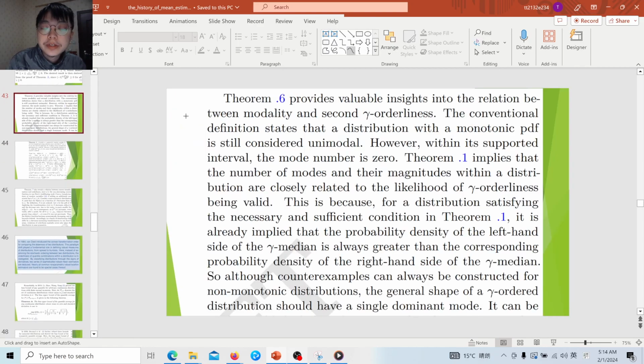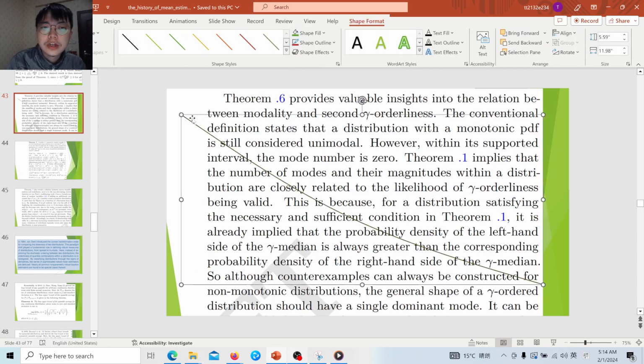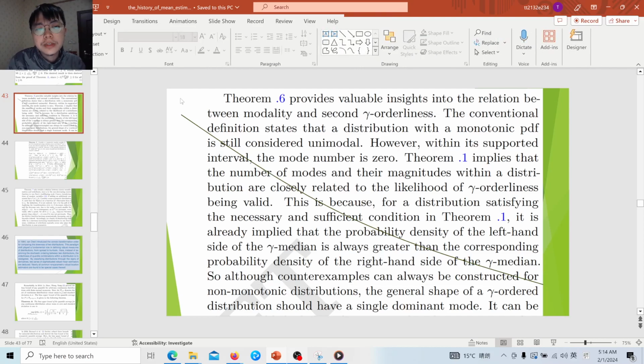And more importantly, this reveals a relation between orderliness and second gamma orderliness. For a monotonic decreasing distribution, it must be at least partially bounded, maybe bounded, because the mode cannot be extended. If we consider the mode here, there is no mode within the interval.